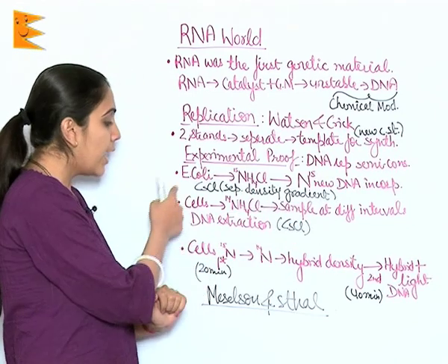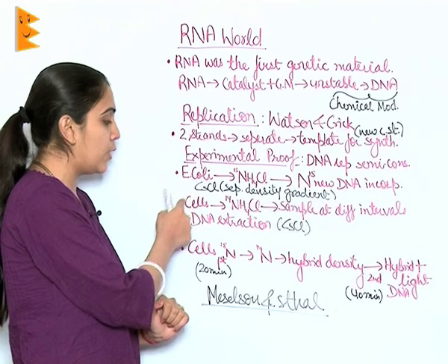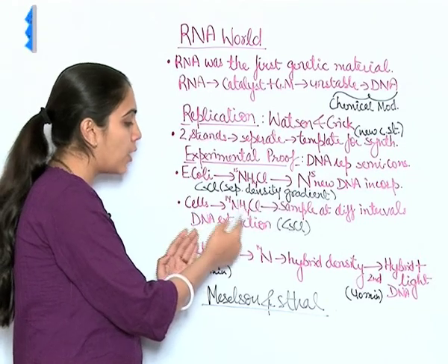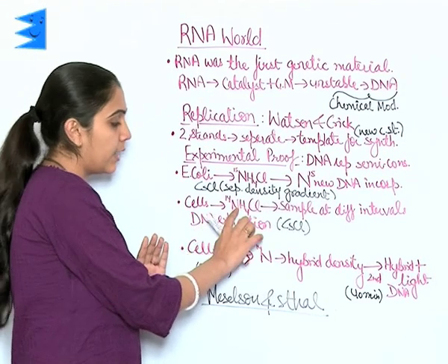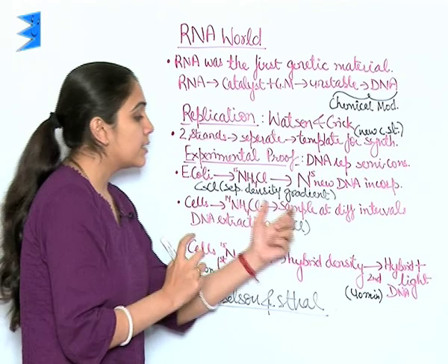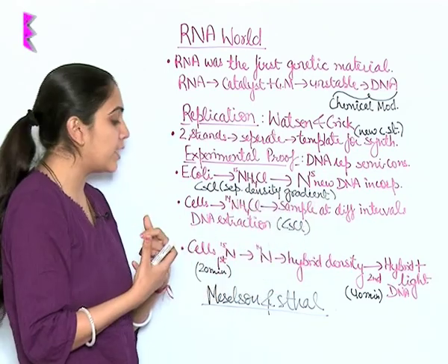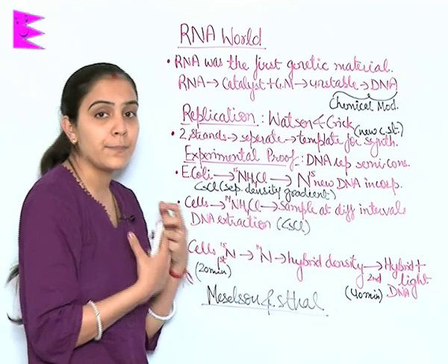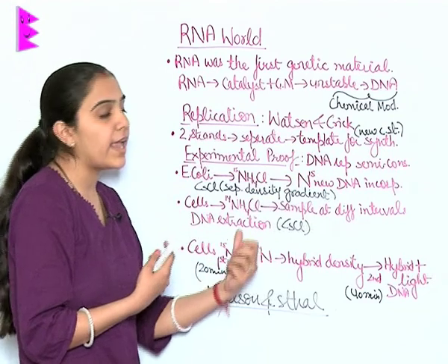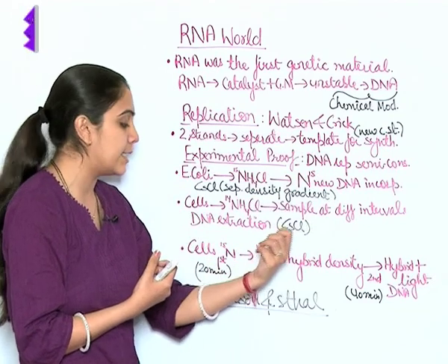Now, another E. coli was made to grow on N14 medium, and samples were taken at different intervals, and after taking of samples, DNA extraction was done by using CsCl.